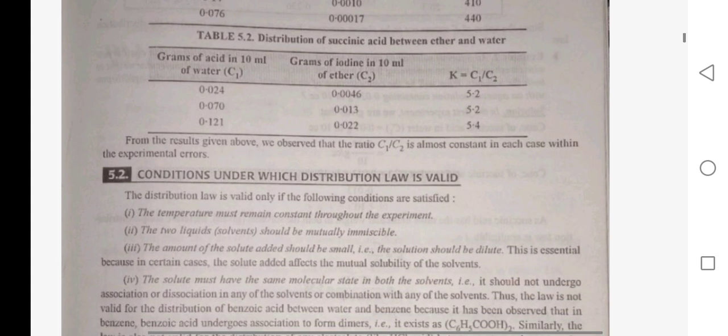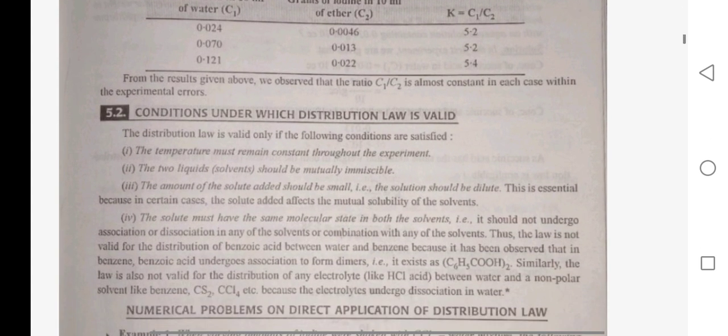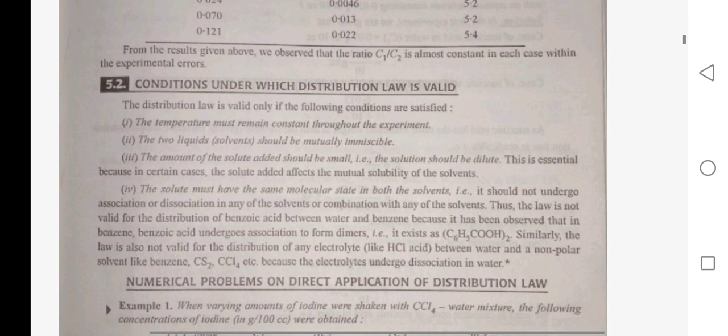Now, the conditions under which the distribution law is valid. The distribution law is valid only if the following conditions are satisfied. The temperature must remain constant throughout the experiment. The liquids, meaning solvents, should be mutually immiscible. The amount of solute added should be small. The solution should be dilute.